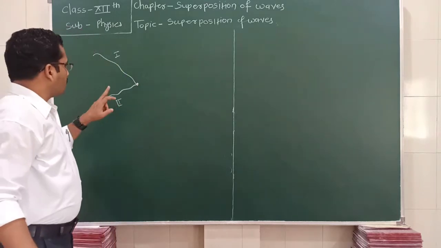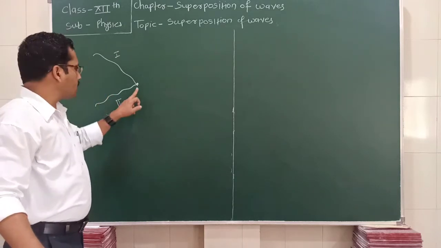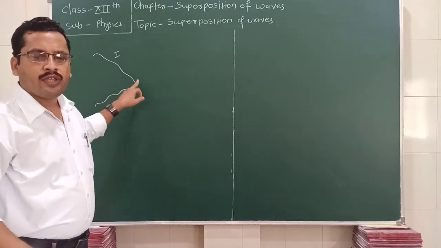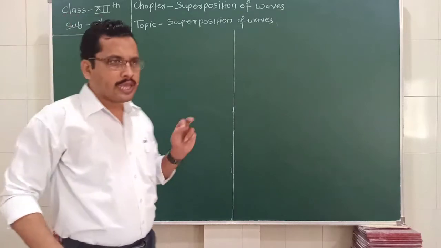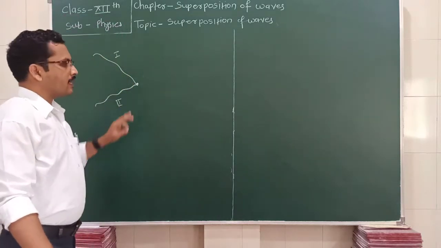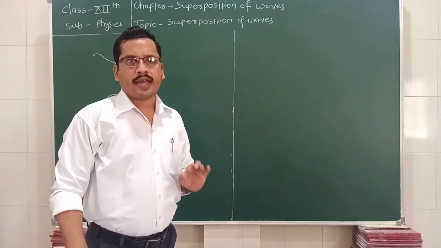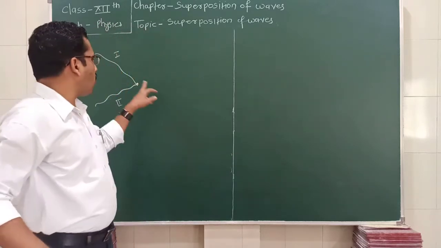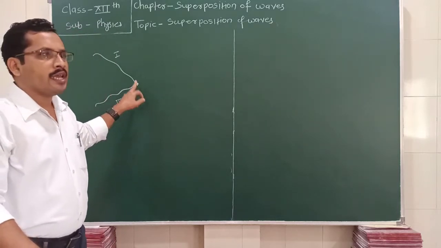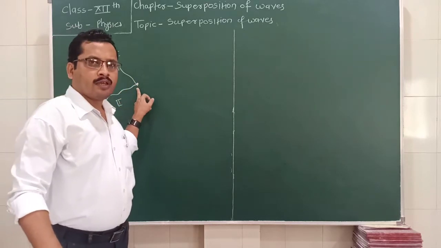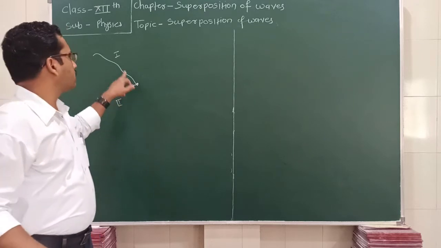Now at the same time the second wave also displaces this point with the energy given to the second wave. So each wave produces its own displacement independent of the other, and the total displacement of this point is the vector sum of the displacements produced by each wave.